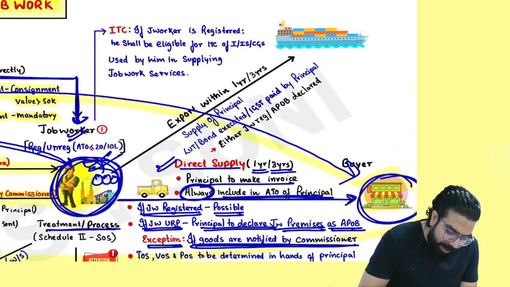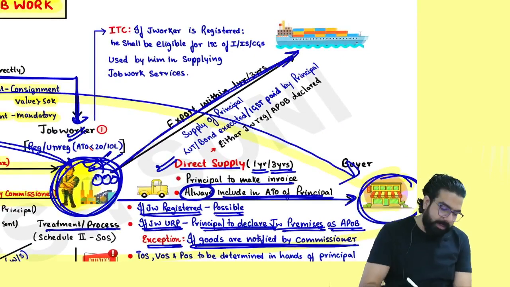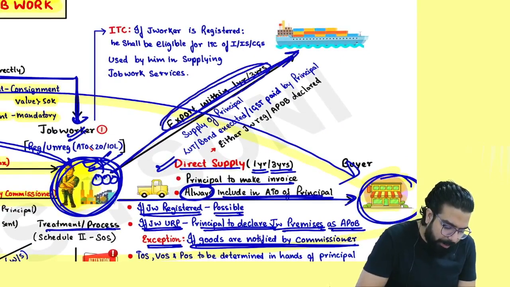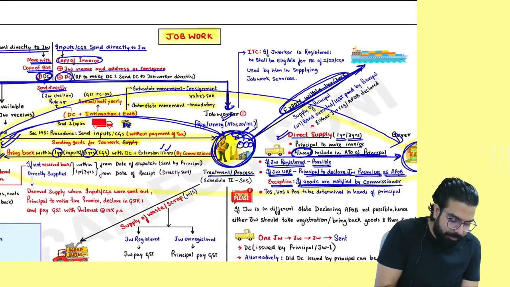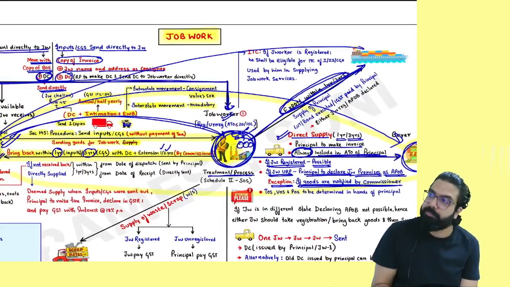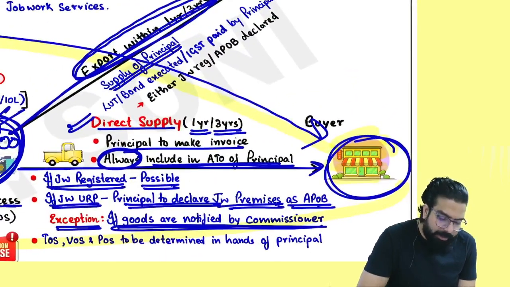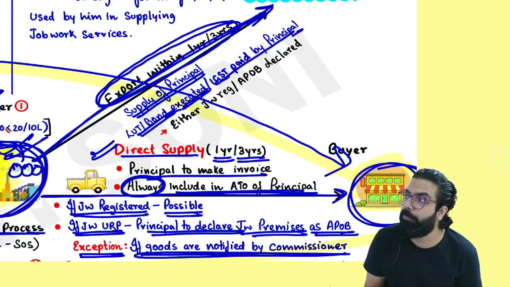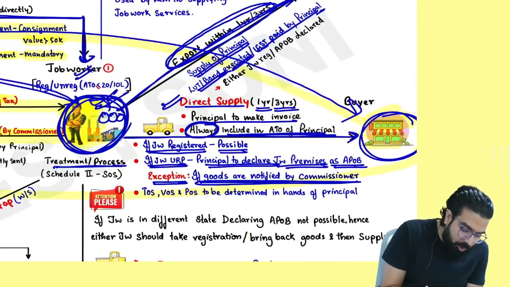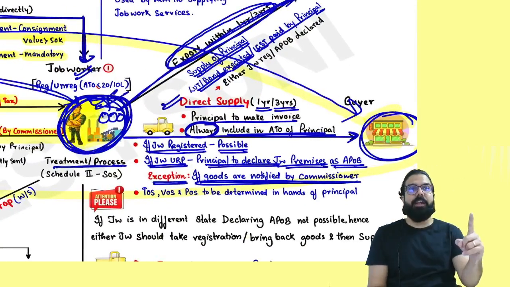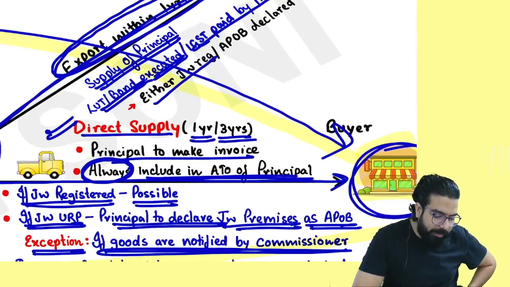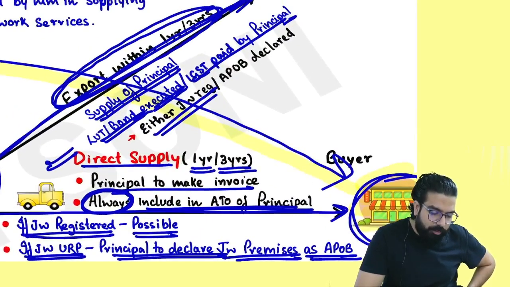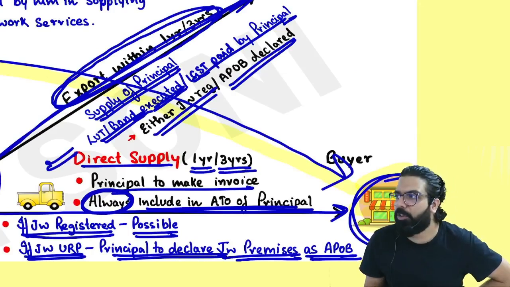Sir, can I do one thing? Can I directly export from job worker's premises? Yes, directly exporting from job worker premise is also possible, but here, whose export is it? Supply of the principal. The LUT or bond is to be executed, or if IGST is to be paid, it has to be paid by whom? Principal. But supplying from job worker's premise, always remember one thing. Job worker should either be registered or you have to declare his place as the additional place of business.